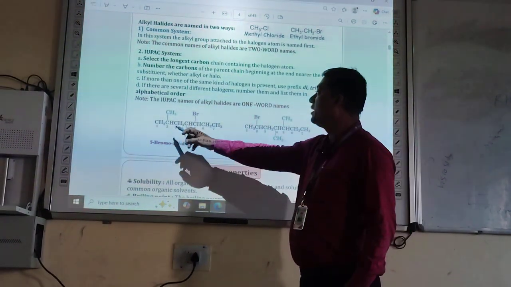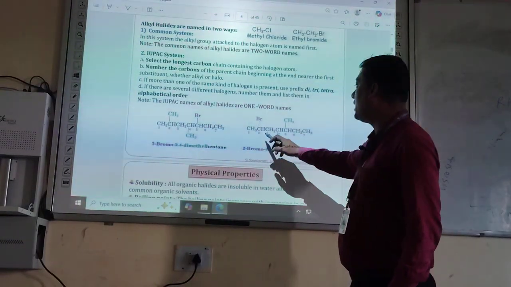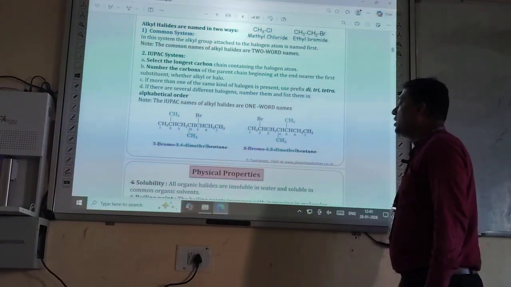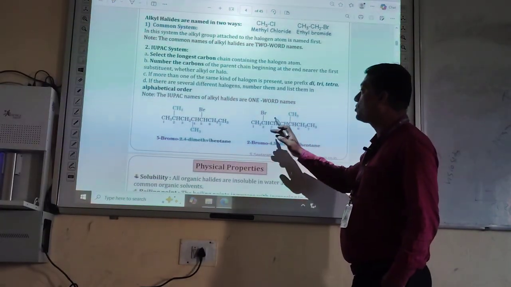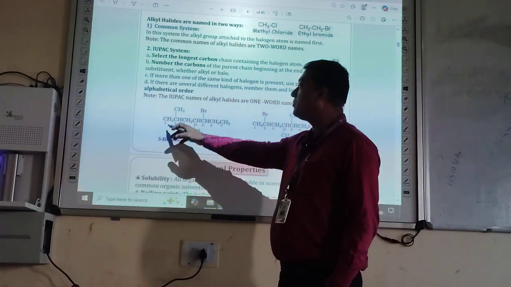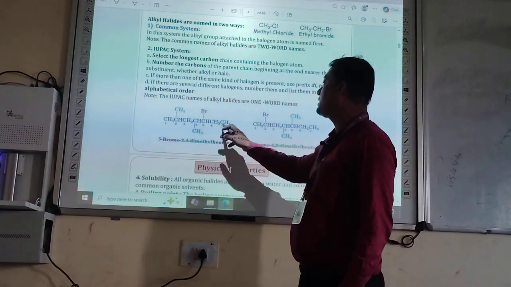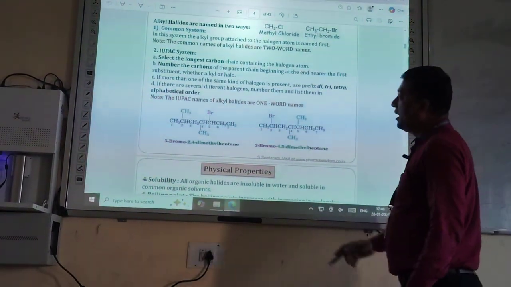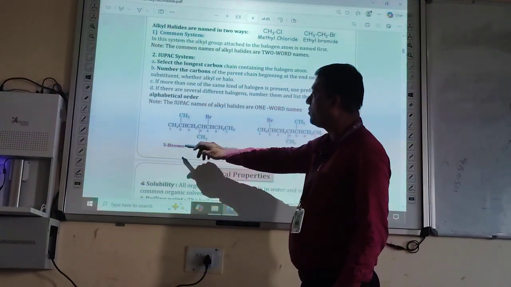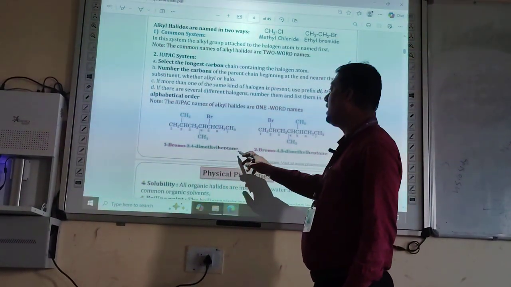Here at the 2 position the methyl group is attached, but here at the 2 position the halogen atom, that is the bromine atom, is attached. That's why the counting is started from this end. 1, 2, 3, 4, 5, 6, 7. The name of this compound is 5-bromo-2,4-dimethyl heptane.